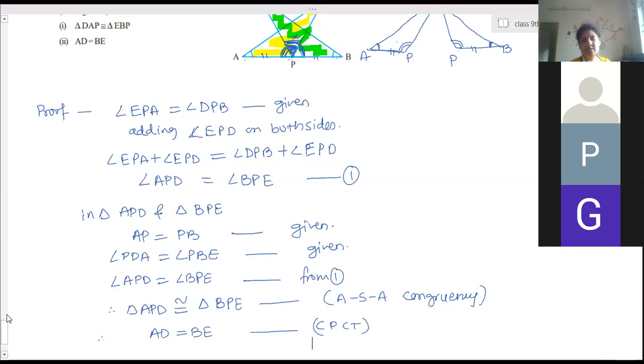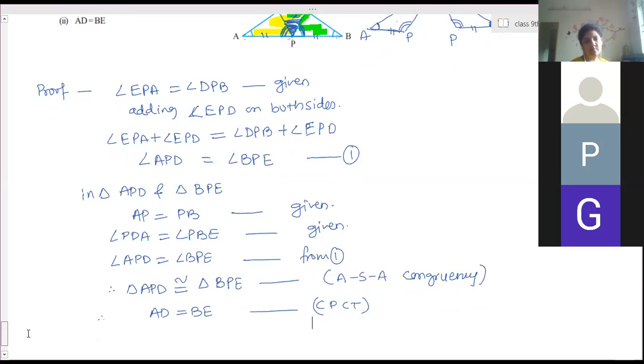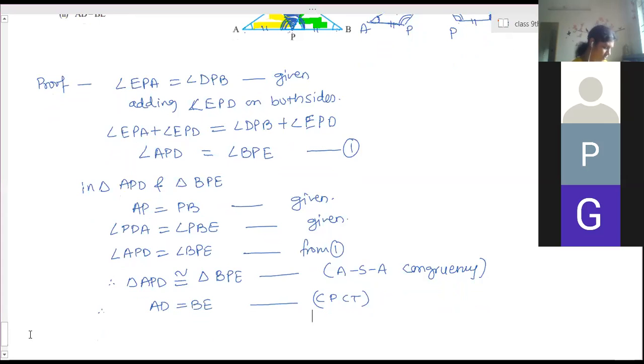These three questions are always asked questions from this exercise. Completed?